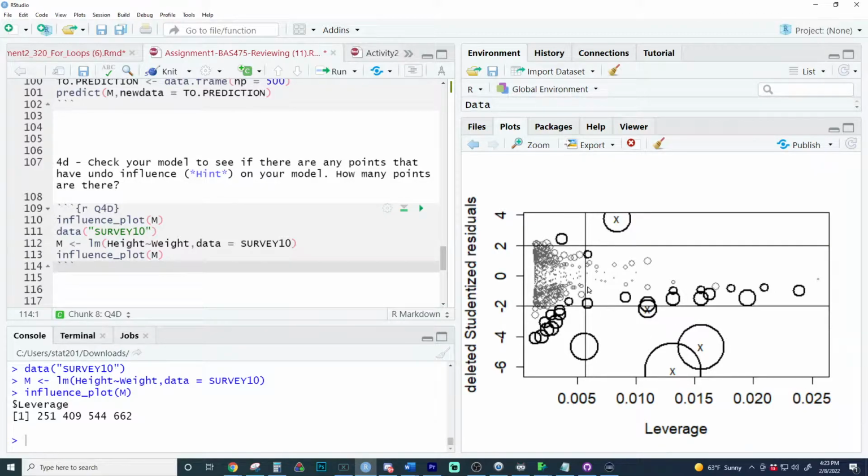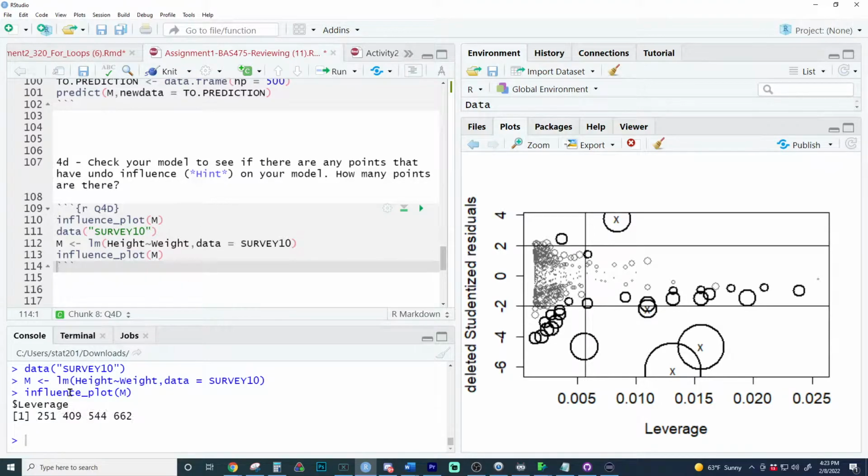This is high leverage, which means something has extreme X values. This is the part where high leverage begins. These are the bounds of normal, basically Z-scores, but they're T because we're dealing with quantitative data. Stat 1 covers that a lot. It looks like there's 3, but there's actually, good guess right there, 4 points. These right here are the row numbers of the influential points. There are 4: 1, 2, 3, 4. So you don't even have to worry about counting them. You can look at how many there are right here.